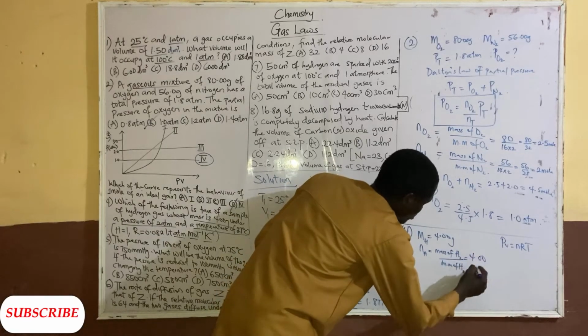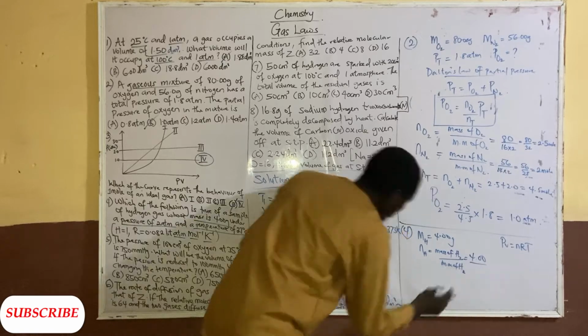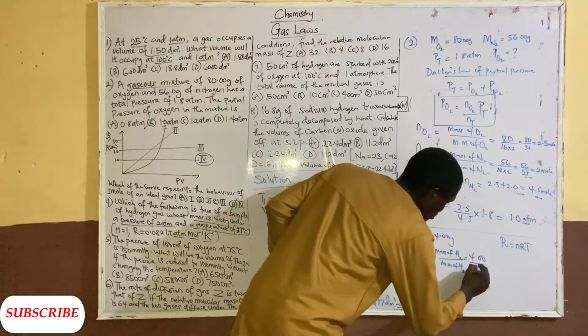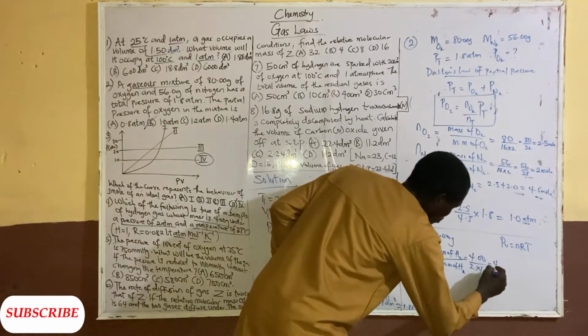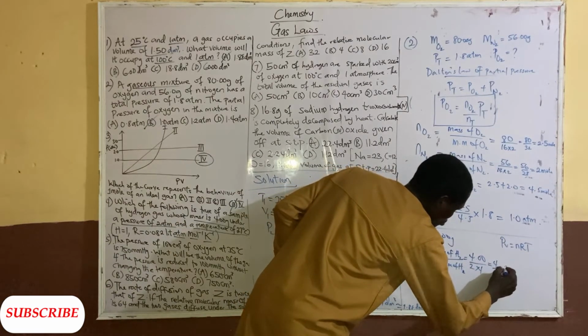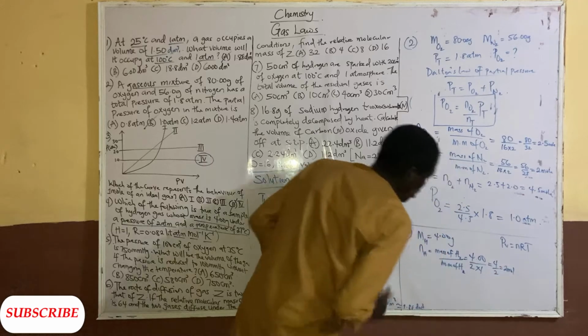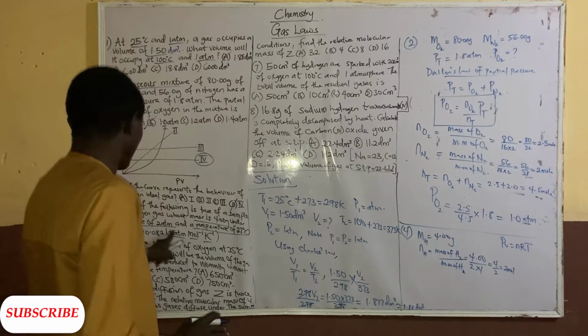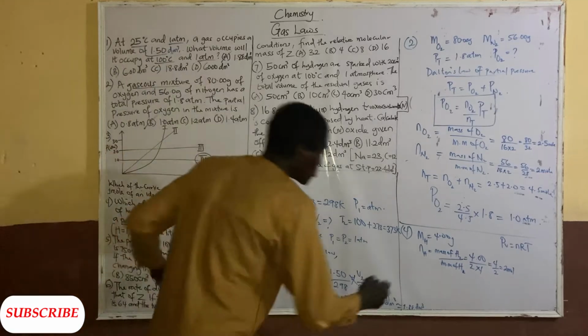Hydrogen has atomic mass of 1, so 2 times 1, which is 4 over 2, which is 2 mole. So hydrogen is having 2 mole. Now the pressure is at 2 atmosphere.